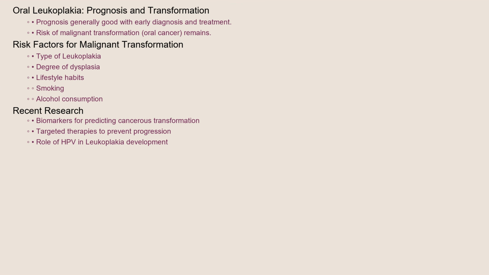However, the risk of malignant transformation or developing into oral cancer remains a concern. This risk varies depending on factors such as the type of leukoplakia, the degree of dysplasia, and the individual's lifestyle habits. Recent research has focused on identifying biomarkers that can predict the likelihood of cancerous transformation and on developing more targeted therapies to prevent this progression. Studies are also exploring the role of HPV in leukoplakia development and its implications for treatment.